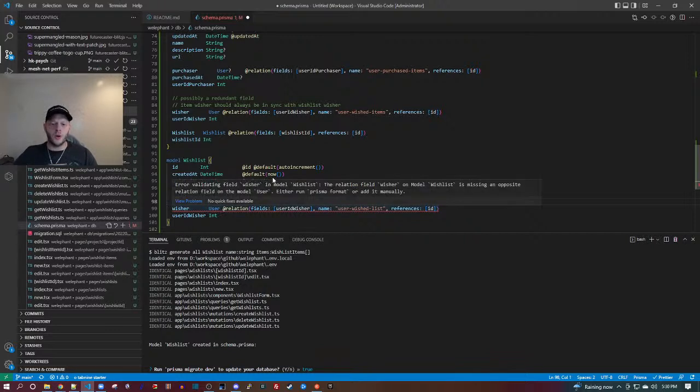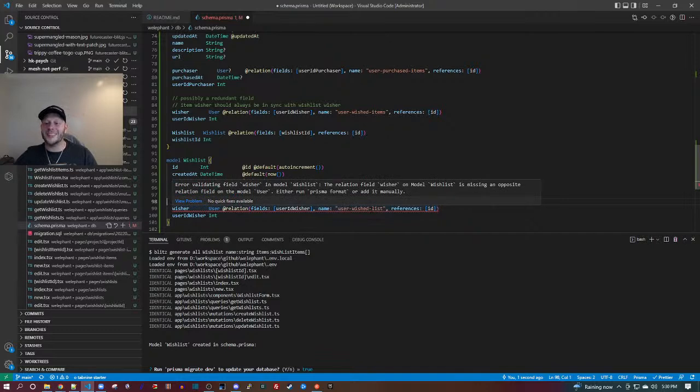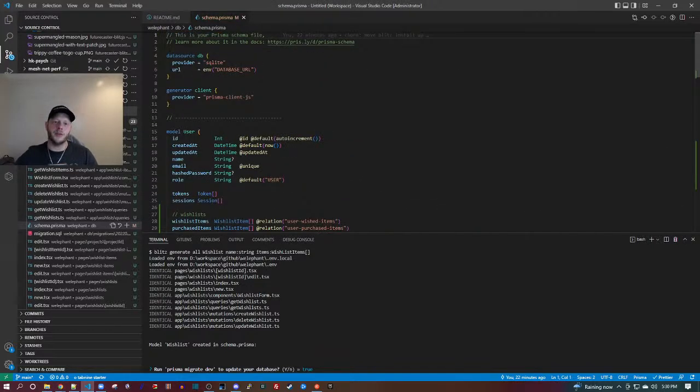And now it's like, whoa, users don't know that they have these lists. And do I want multiple lists or just one wish list? At the moment, I'm going to do sort of one master wish list. So it will be user wished list, not user wished lists. I'm going to Control S. That should have updated the user model.